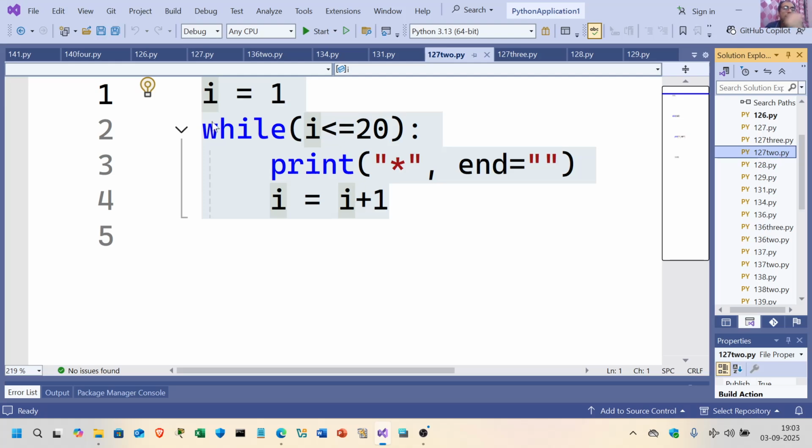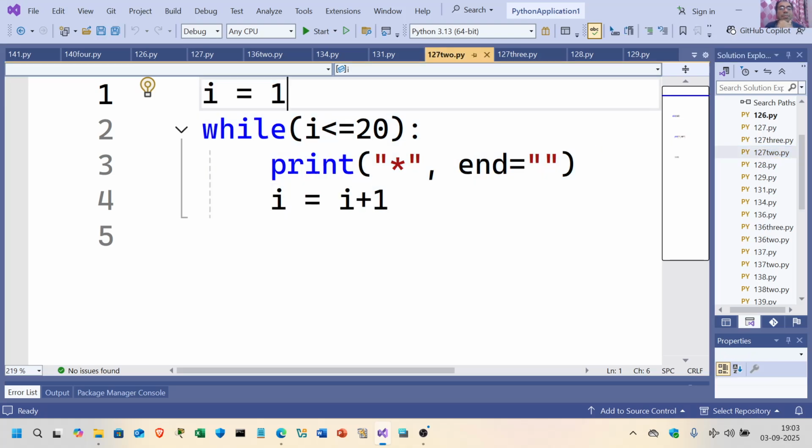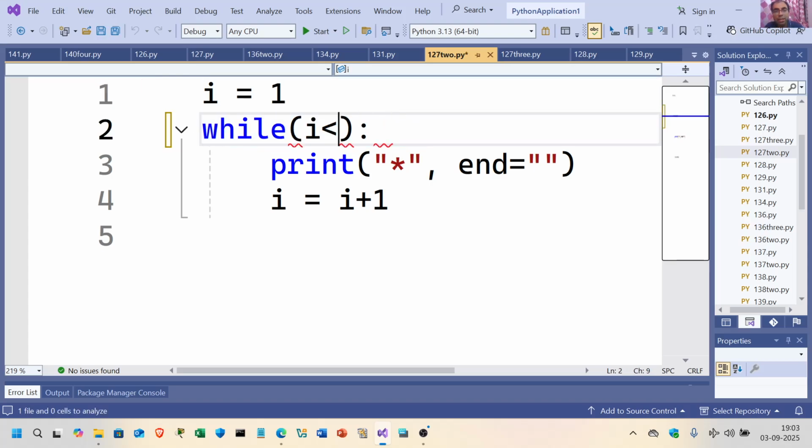So here you got i is equal to 1. I'm declaring a variable i is equal to 1. While i is less than 20, true, or simply you can write while 1 also. While 1 is true, because 1 is greater than 0. 0 is false and 1 is true. So I need to terminate this also.